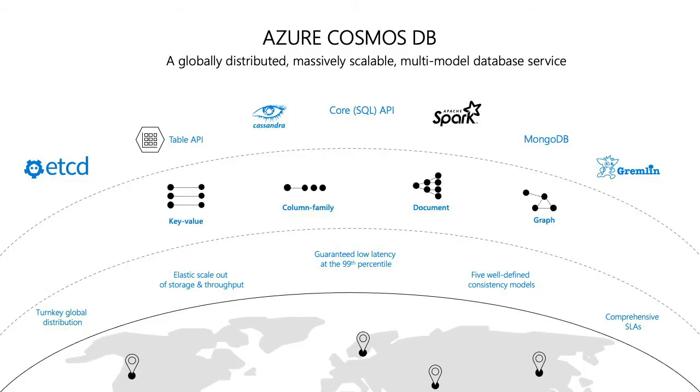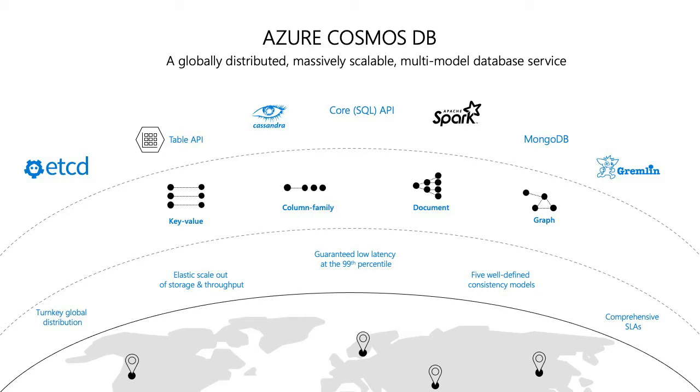As you can see, Azure Cosmos DB is a globally distributed, massively scalable, multimodel database service from Microsoft. There is different API support available in Cosmos DB. You can use Cosmos DB as a key-value engine, you can port your MongoDB workloads to Cosmos DB, and you can migrate your Cassandra workloads to Cosmos DB and still access the data using the Cassandra API. These are the supported APIs, though not limited to these.